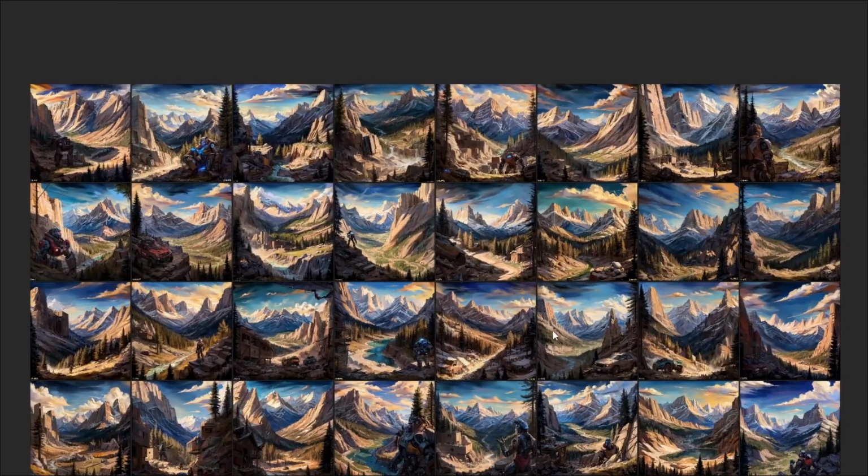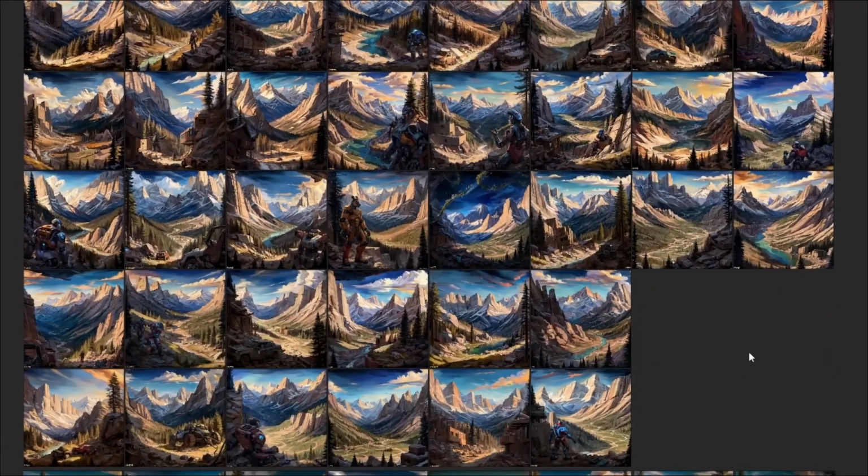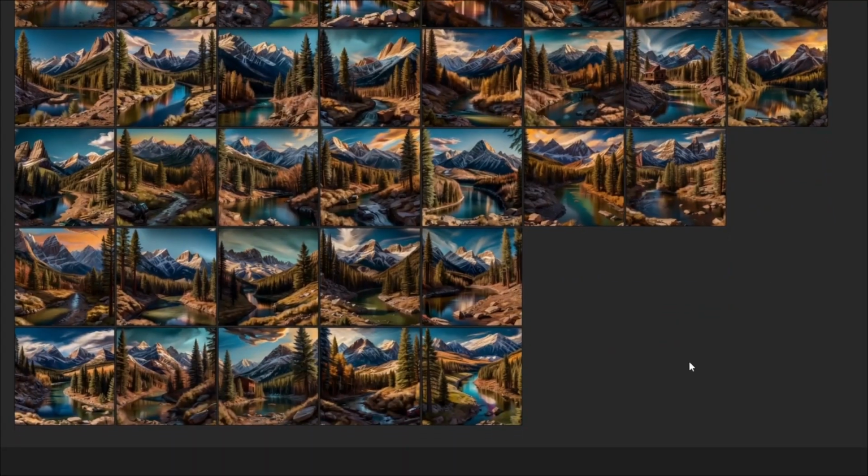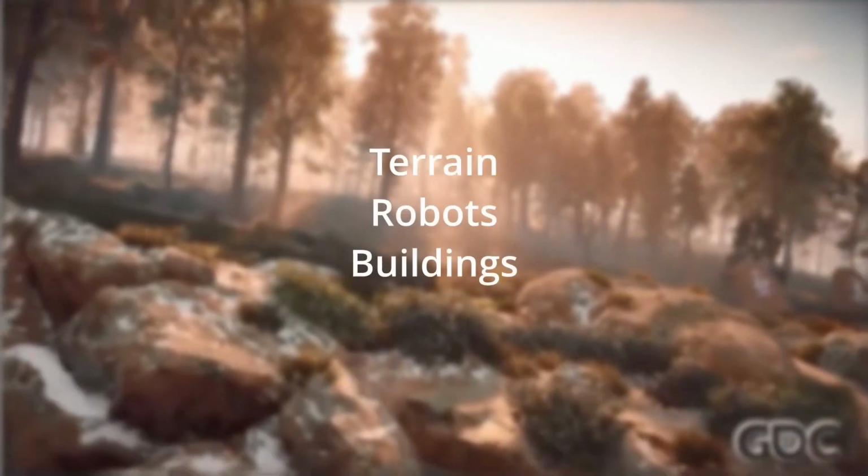After getting more context, the author generated AI reference images using multiple different prompts. After exploring AI and original game developer reference images, the author identified the main categories and key features in each to work on. The categories were terrain, robots, and buildings.